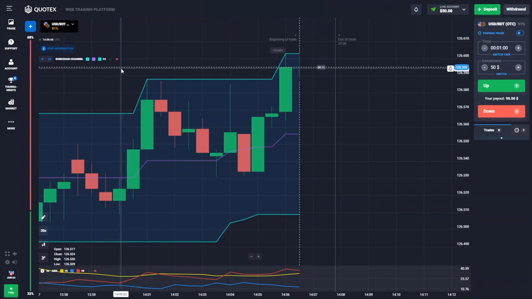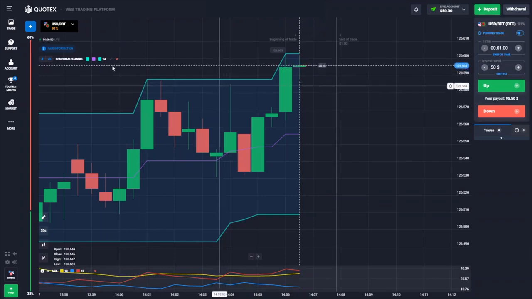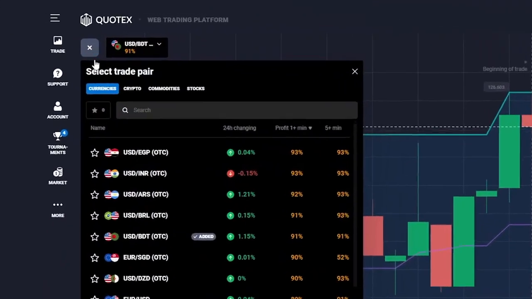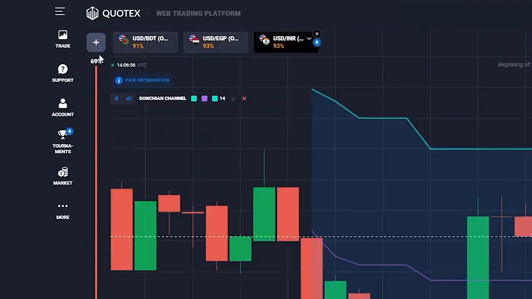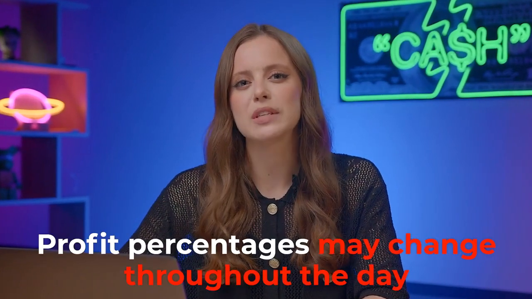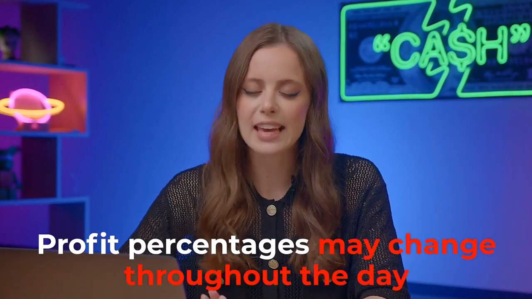Now all the details of the indicators are clearly visible, and I've adjusted them according to the 1 minute time frame. What's left is to add 3 currency pairs with the highest percentages: 1, 2, and 3. 93% is the maximum percentage, but keep an eye on the percentages while trading because they can change.